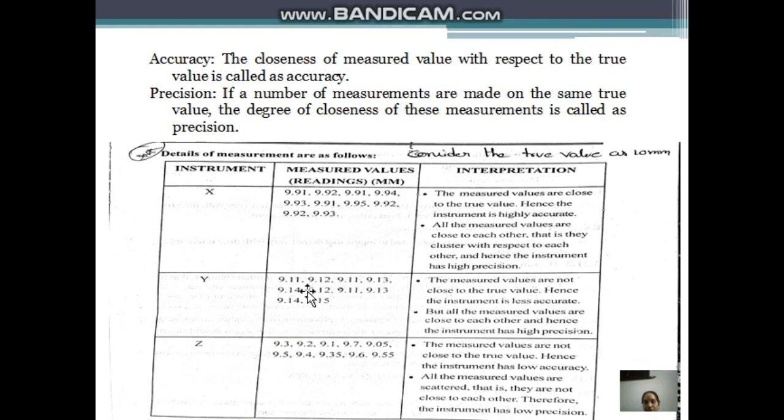But all the values are very close to one another, so the instrument is highly precise. Next, instrument Z produces 9.3, 9.2, 9.7, 9.6, 9.55. These values are not close to one another, and not close to the true value either. So this instrument is neither accurate nor precise. So this is accuracy and precision.